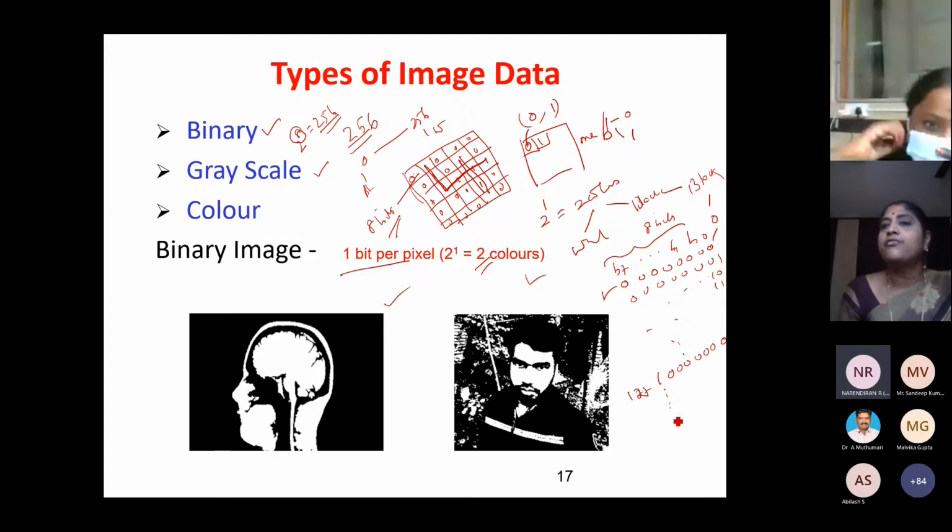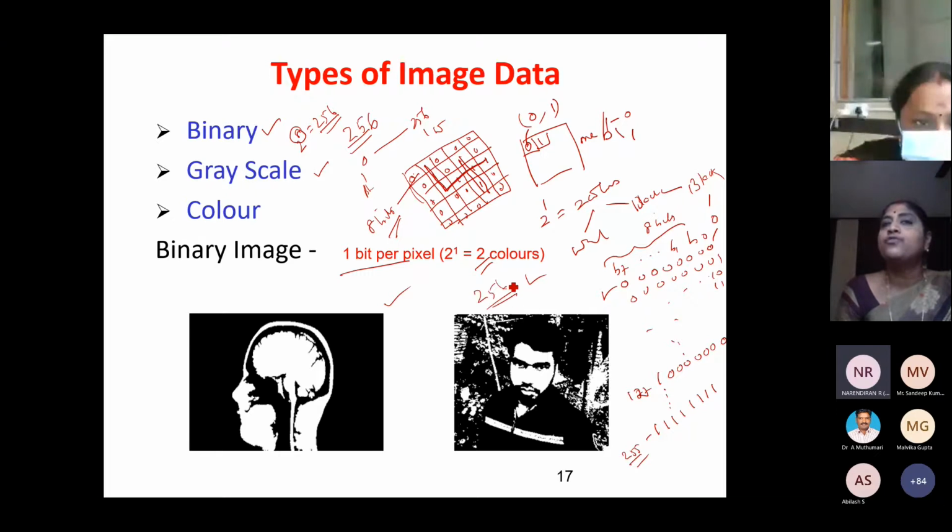So I'll have different combinations. The last combination is all 8 ones. This is nothing but 255, the decimal value of this binary number. So I'll have totally 256 combinations of gray value.